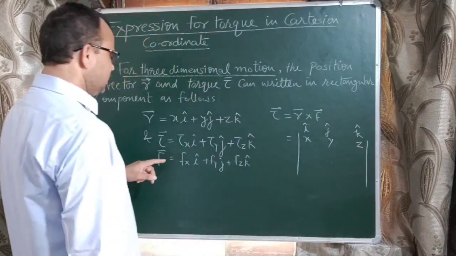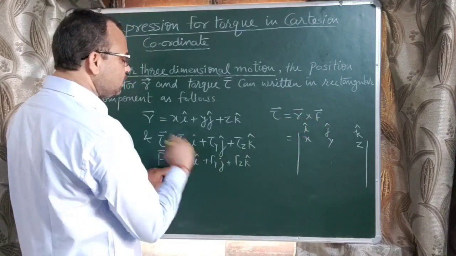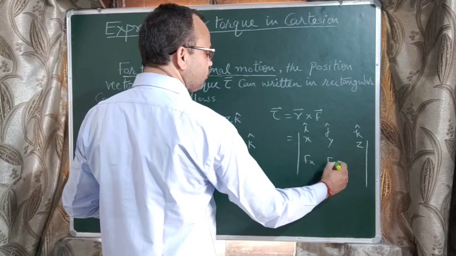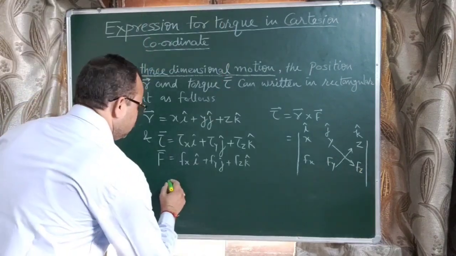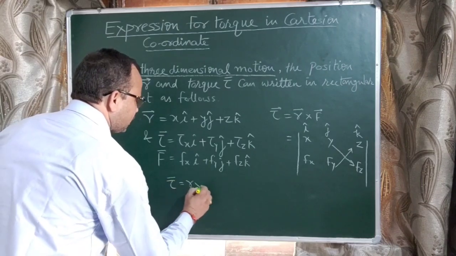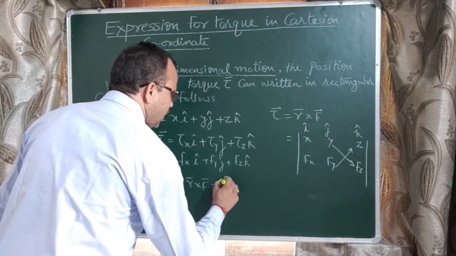Then for f, we write the coefficients of i, j, k in f: here fx, fy, here fz. Now tau vector equals r cross f, and this is equal to i cap.